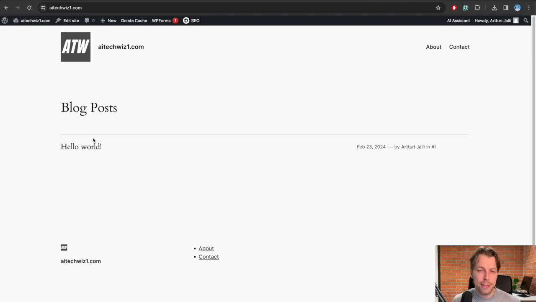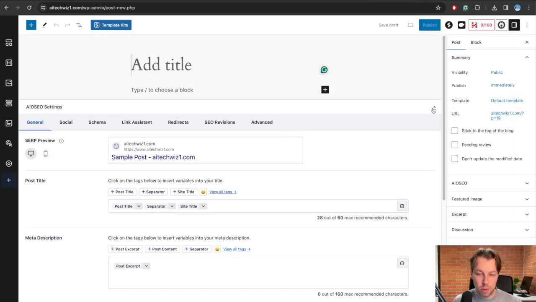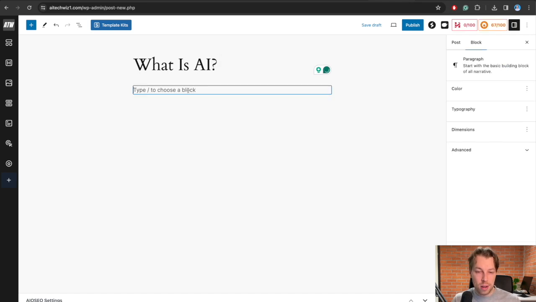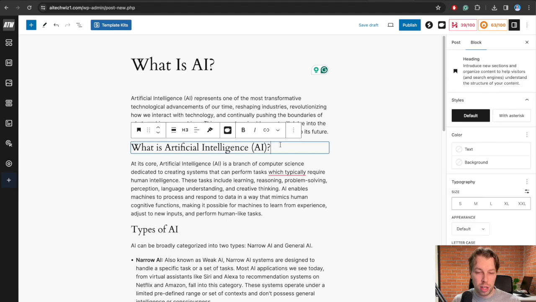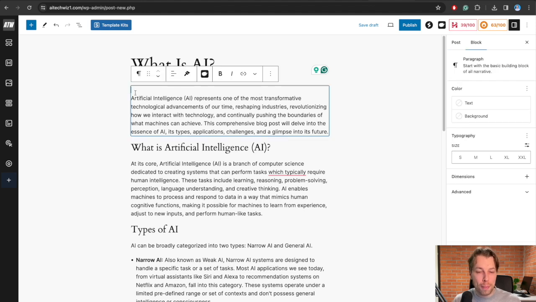So if you want to write a new blog post, you just need to be signed up to your website and then click on new post. And then this will open up the blog post editor of your website. And you can actually get rid of this bottom thingy right here. So all you really need to do is start writing content. So you can give it a title. For example, I can just do something like, what is AI? And then I can paste text here. So for example, well, this is something that I just quickly whipped up with ChatGPT. But this is now the first blog post that you're going to publish.